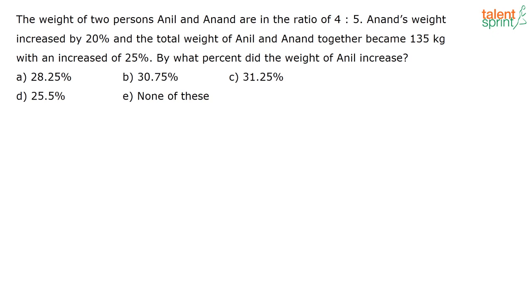The weight of two persons, Anil and Anand, are in the ratio 4:5. Anil's weight increased by 20% and the total weight of Anil and Anand together became 135 kg with an increase of 25%. By what percentage did the weight of Anil increase?